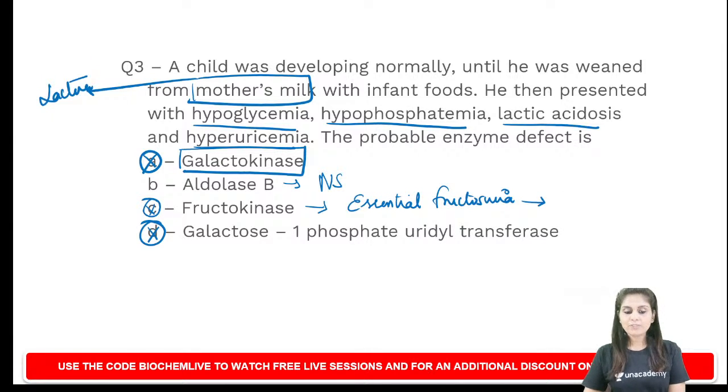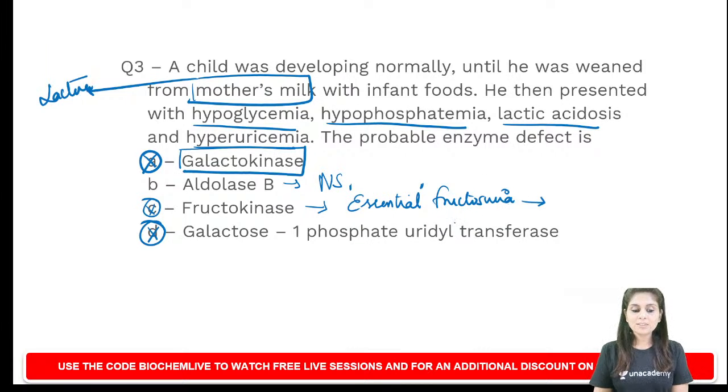And in essential fructosuria, as the name indicates, essential means no pathological defect, no metabolic defect. You cannot expect hypoglycemia or hypophosphatemia or lactic acidosis or hyperuricemia. The only finding is fructose in urine. It will be an accidental finding. Suppose the person gives urine for checking for the presence of reducing sugar, accidentally it turns out to be positive.